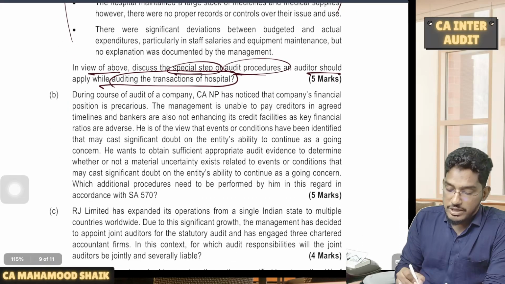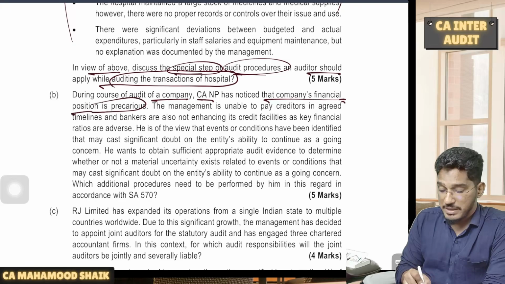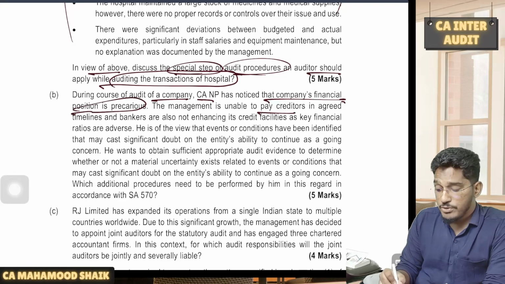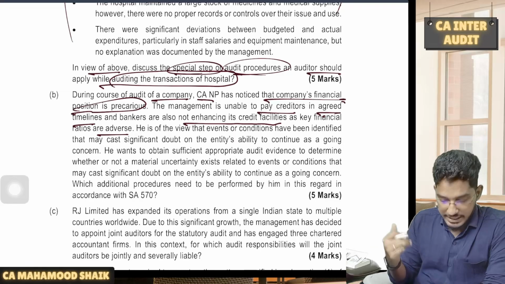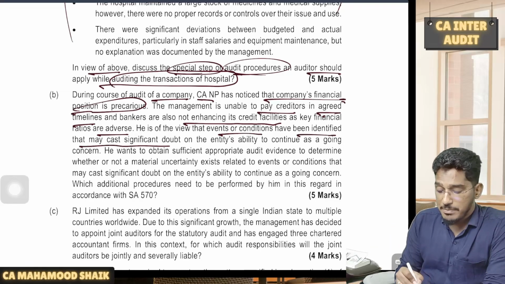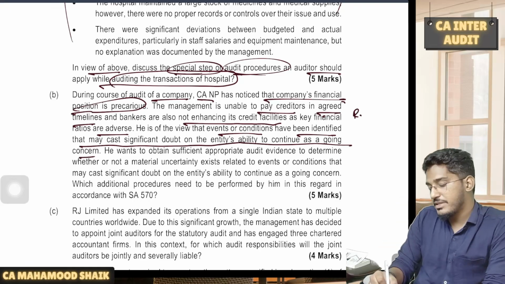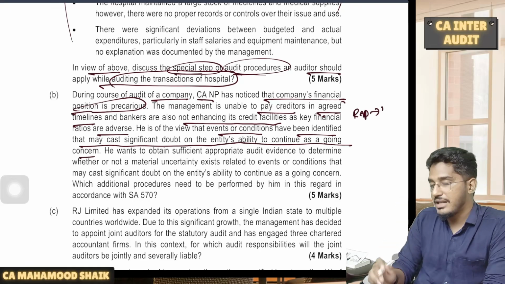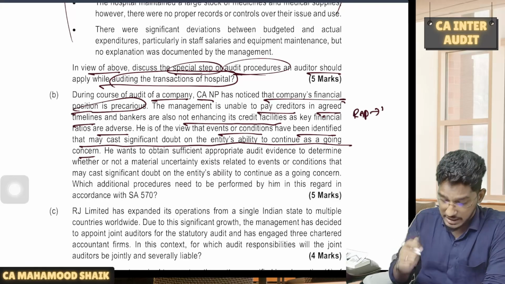Next one. During the course of audit of a company, CA NP has noticed that the company's financial position is precarious. The management is unable to pay creditors in agreed timelines, and bankers are also not enhancing its credit facilities as key financial ratios are adverse. Financial indicators. He is of the view that events or conditions have been identified that may cast a doubt on the entity's ability to continue as a going concern. That means he performed risk assessment procedures and identified some events or conditions which cast a doubt on the entity's ability to continue as a going concern.